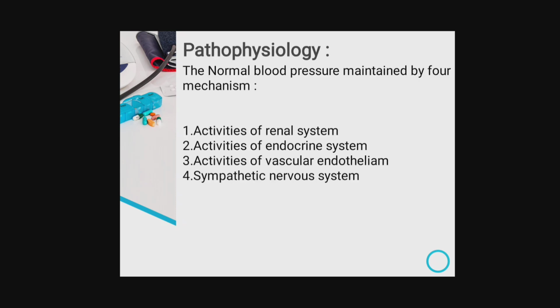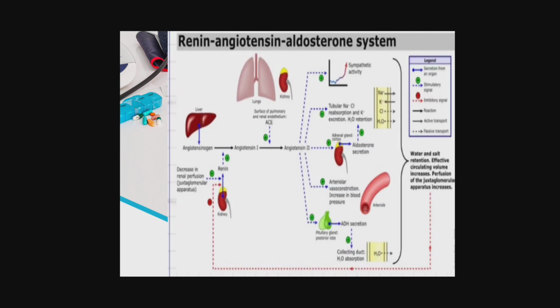Then moving to the next part, pathophysiology. Normal blood pressure is maintained by four mechanisms: activities of the renal system, activities of the endocrine system, activities of the vascular endothelium, and the sympathetic nervous system. So here we study the renin-angiotensin-aldosterone system, also called the RAS system.